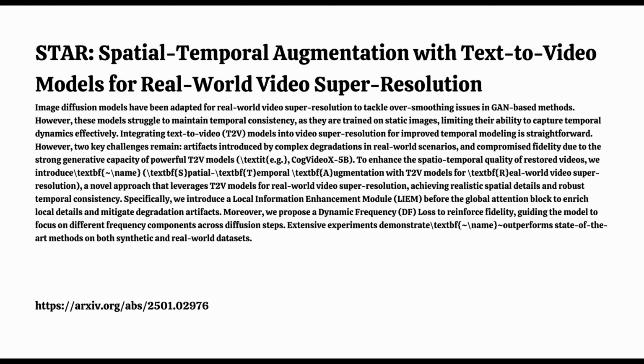So STAR, it seems like it's doing a lot. It's enhancing the detail, it's getting rid of those artifacts, and it's also ensuring that the video maintains that natural motion. Did the researchers experiment at all with those larger text-to-video models that we mentioned earlier? Yes, they did, and this is where it gets even more interesting. They found that using larger, more powerful T2V models like CogVideoX actually produced even better results. And this suggests that the future of video super resolution might really lie in harnessing the power of these massive AI models. So the bigger the model, the better the restoration. The scaling law experiments indicated a clear trend. Larger models trained on more data lead to more realistic and detailed restorations. So this is a really exciting avenue for future research.